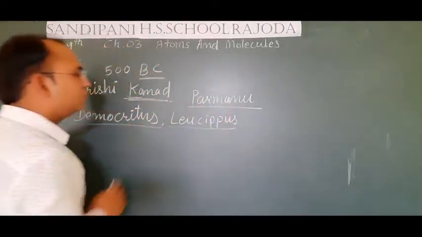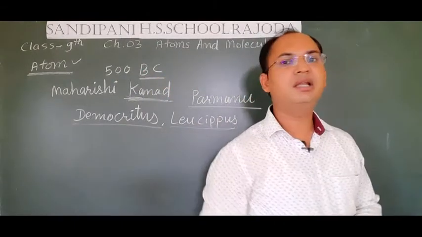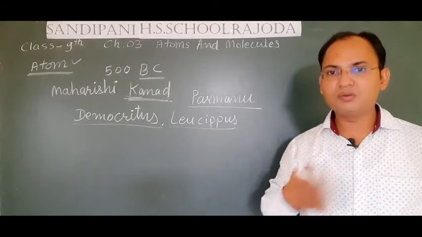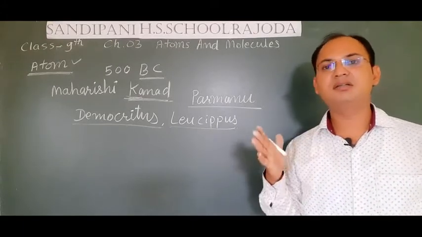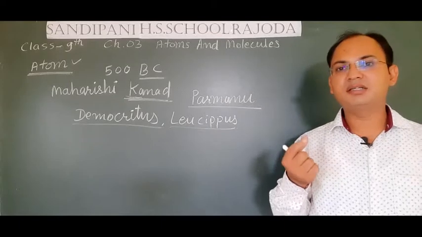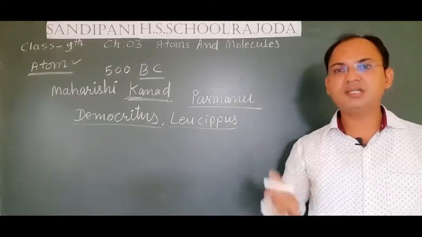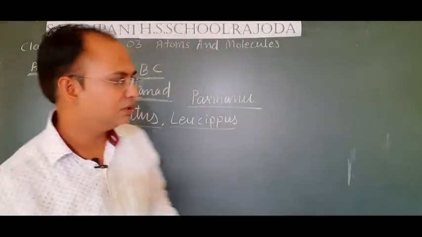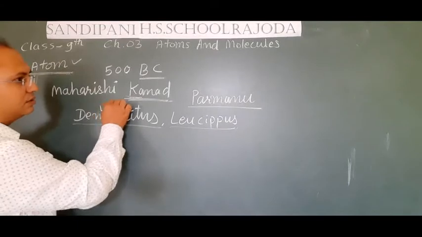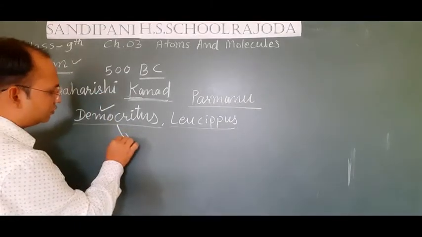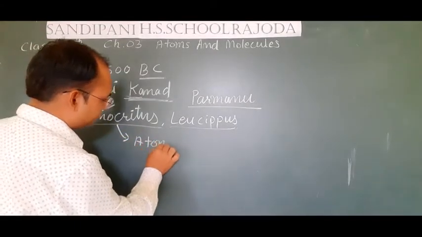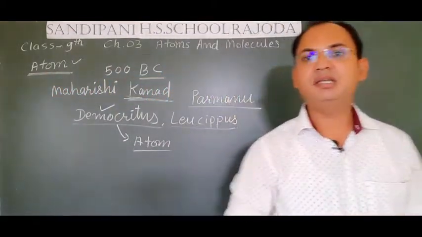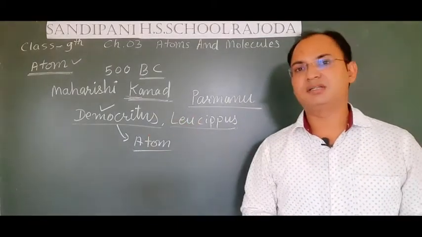They also gave nearly the same theory as given by Maharishi Kanad, that whenever we keep dividing matter, the smallest particle that we obtain, which cannot be divided further into a smaller particle, is known as an atom. Democritus first of all gave the term atom. The atom that we study in modern science is mainly given by Democritus.